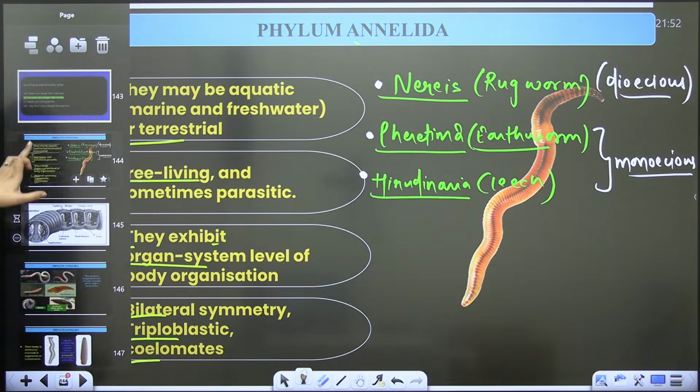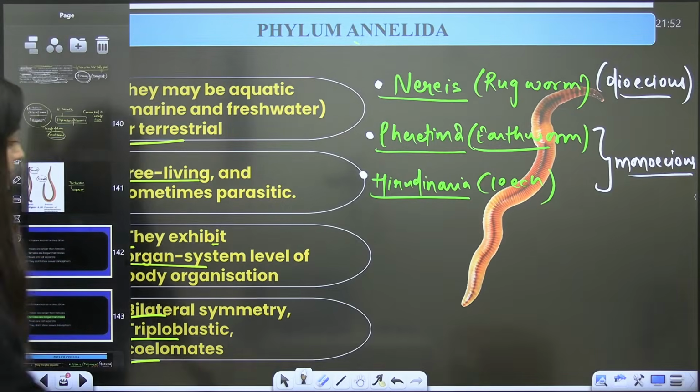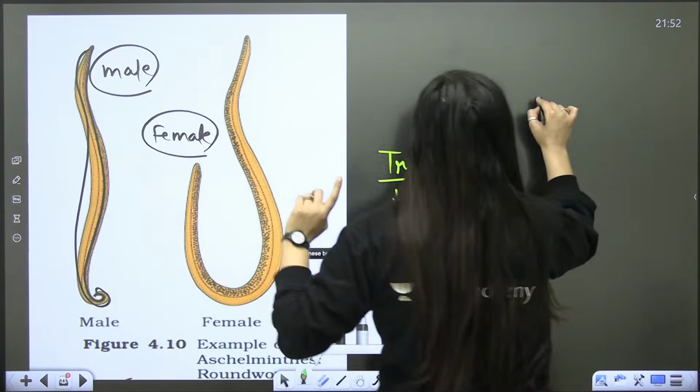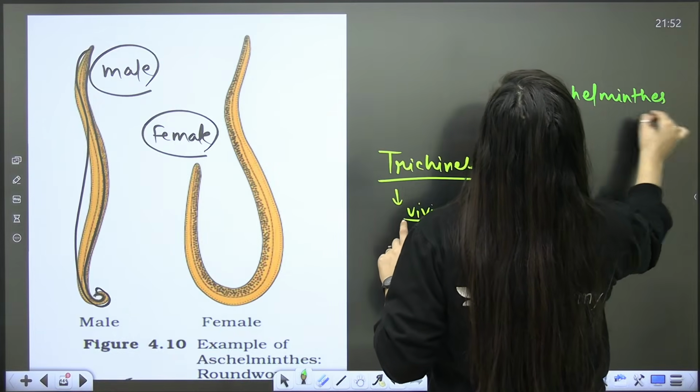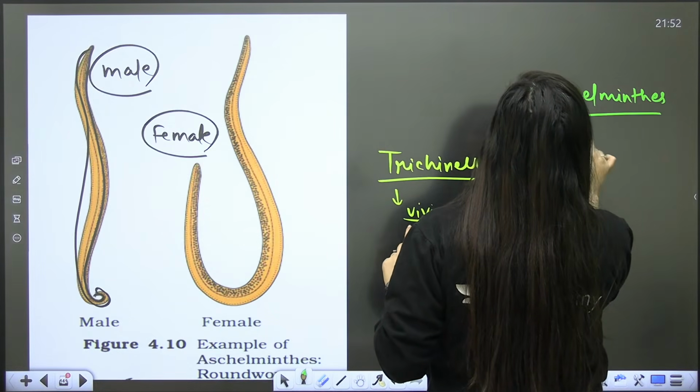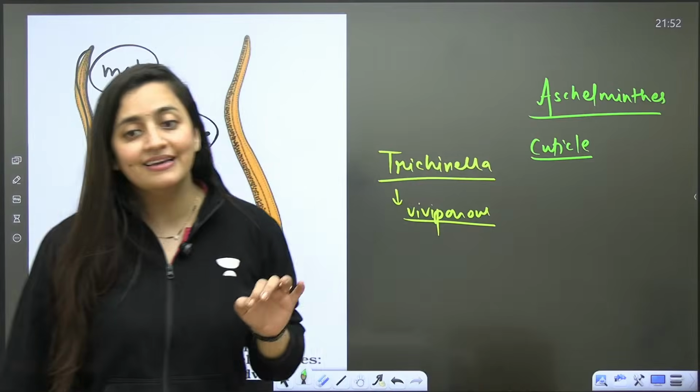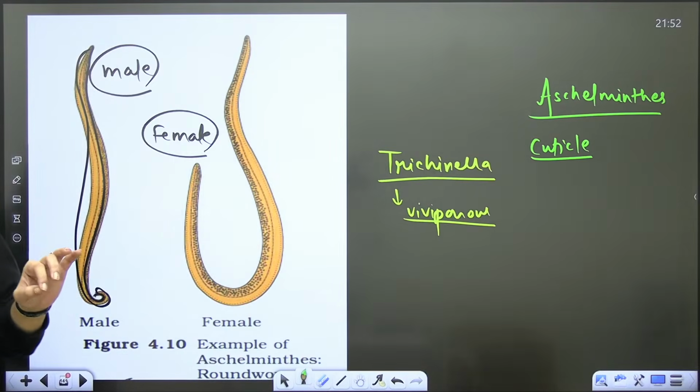Before going forward, I forgot to mention that in Aschelminthes, the body wall has an outer cuticle, epidermis and muscular layer.